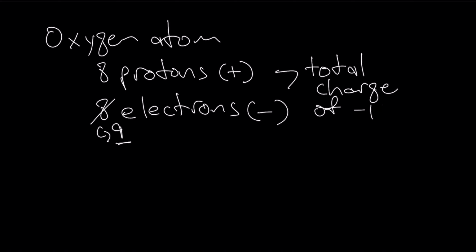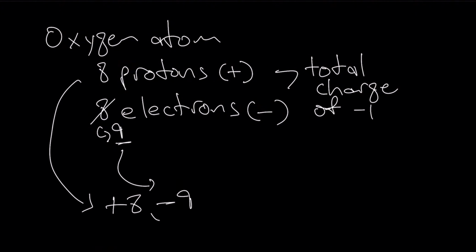We can calculate this by combining the charge of the protons and electrons. The total charge of the protons is going to be +8, and the total charge of the electrons is going to be -9. If we combine these two values, we end up with -1.